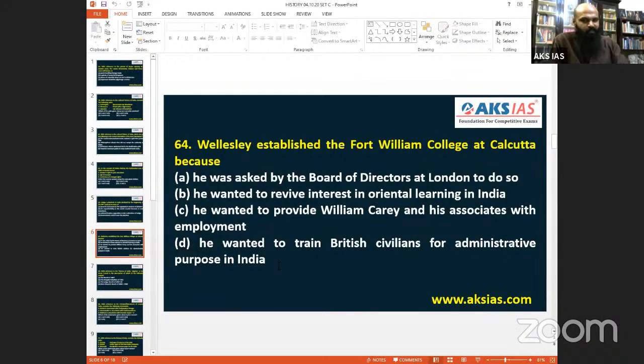Because from Warren Hastings onwards the grip was more tight. He wanted to revive interest in Oriental learning in India. Of course, that also was there. He wanted to provide William Carey and his associates with employment. Okay, fine, that was his friendship. Okay, let him do that. He wanted to train British civilians for administrative purposes in India. Now, Board of Directors, okay, fine. But what was the main cause? The Board of Directors will ask. Okay, then that is eliminated.